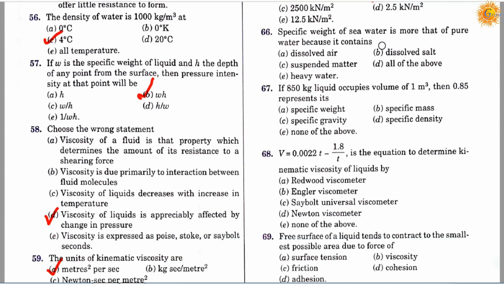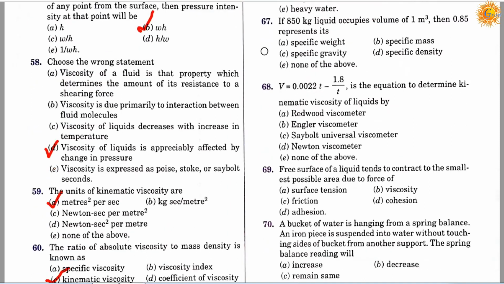Specific weight of sea water is more than the pure water because it contains, option A, dissolved air; option B, dissolved salt; option C, suspended matter; option D, all of the above; and option E, heavy water. So the correct answer is D, all of the above, meaning dissolved air, dissolved salt and suspended matters.